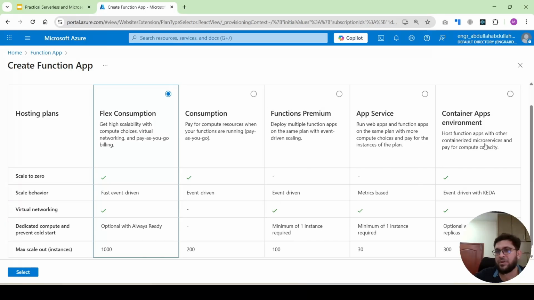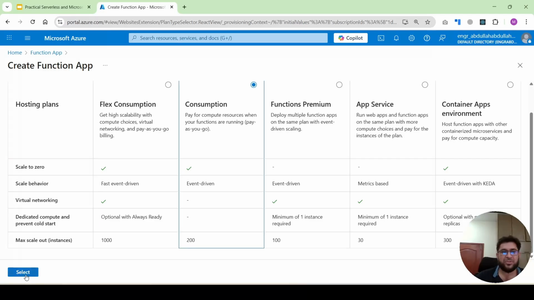If you have a containerized app, you can use the container app environment. So this is a different workload, different hosting plan. We will select the consumption plan because it's truly serverless, and we will use consumption in this video. You will select this, and the pay model is pay as you go for the consumption.